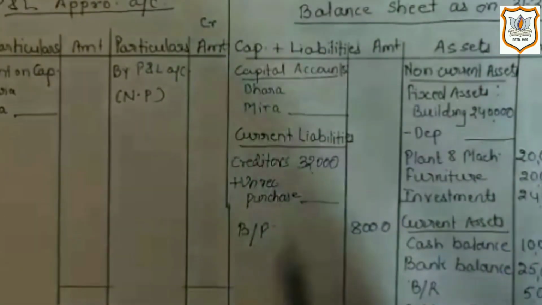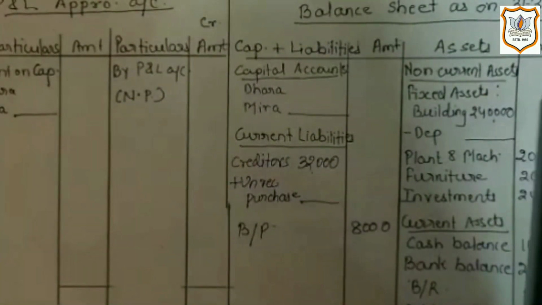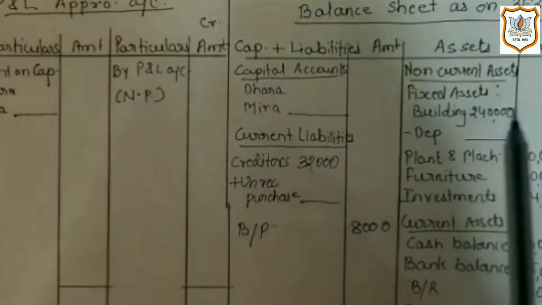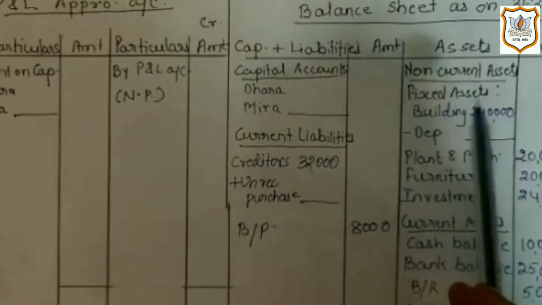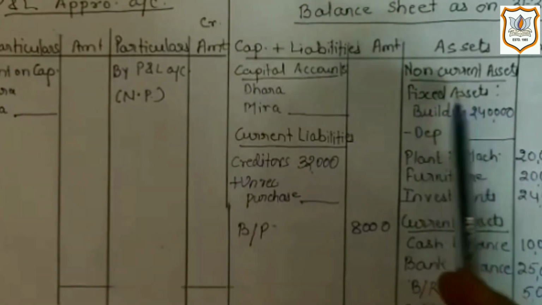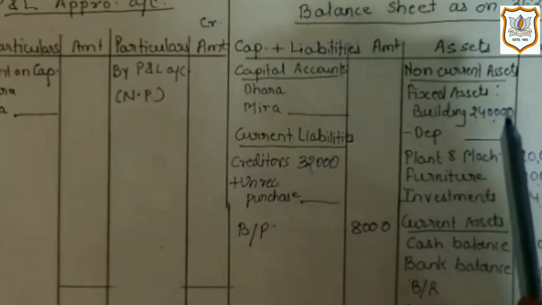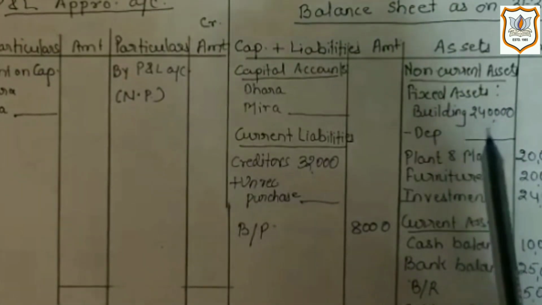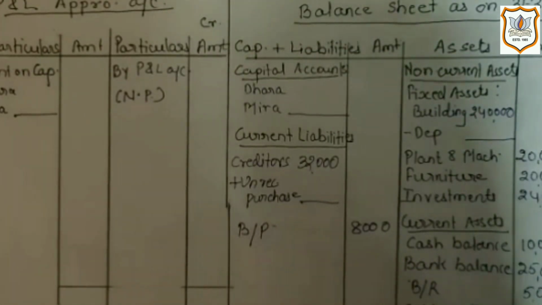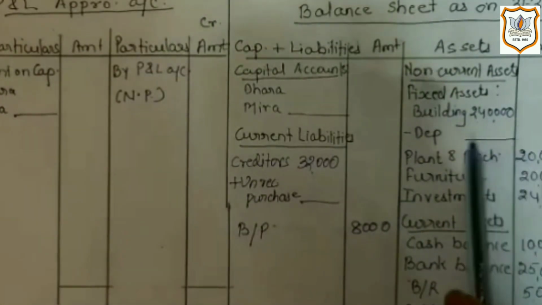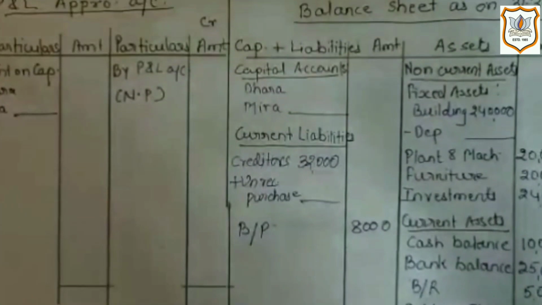Now let's move on to the asset side of the balance sheet in the question. Here first one given is building, which is our fixed asset. So it is written under the heading of fixed asset. I have written it in the inner column as depreciation on building is not provided for the current year. So here we have to face one adjustment. That's why I have written it in the inner column.